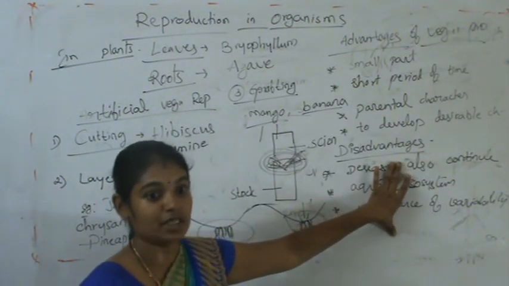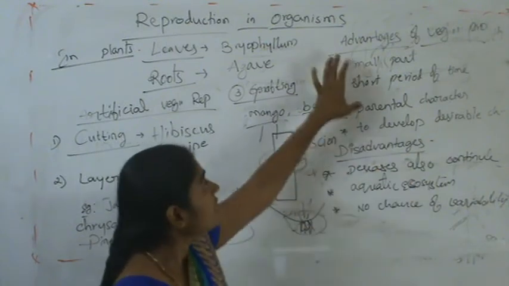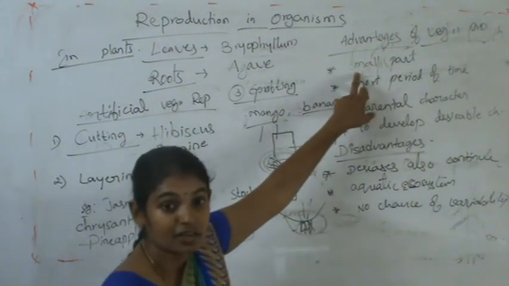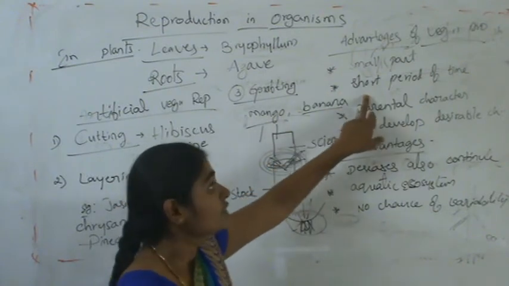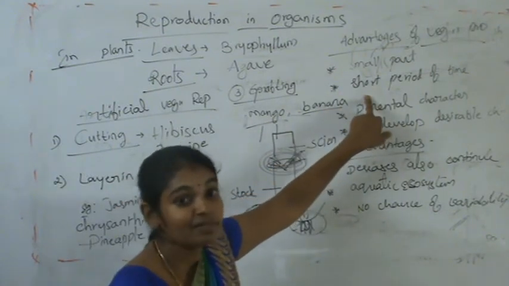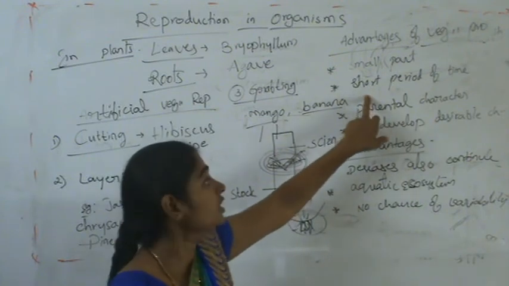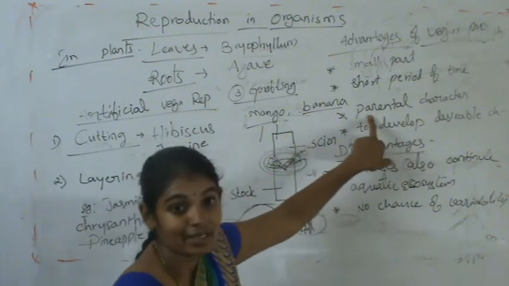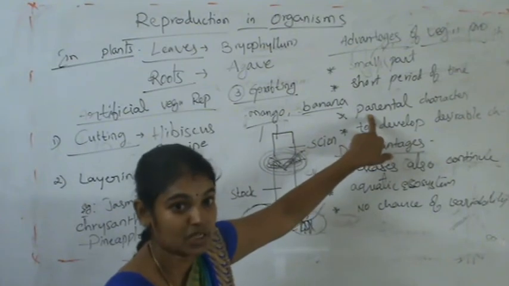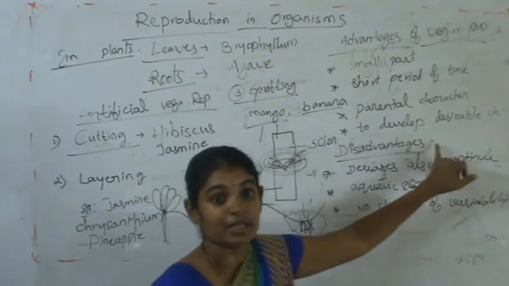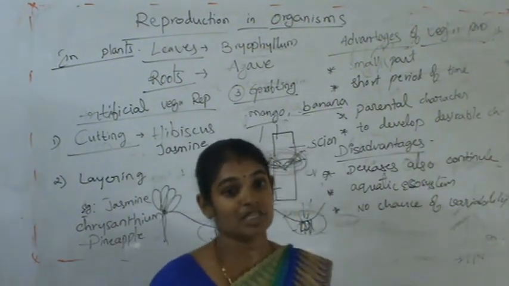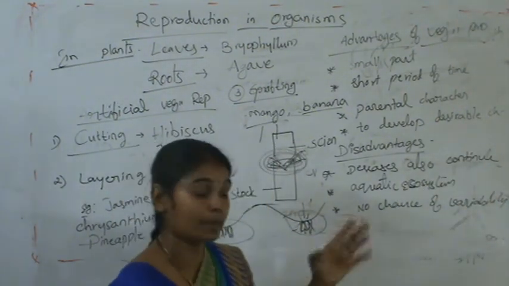So these are the advantages and disadvantages of vegetative reproduction. Advantages: even a small part can give the entire plant, a short period of time is enough to increase the population, parental characters continue generation after generation, and desirable characters can be developed by using artificial methods of vegetative propagation.